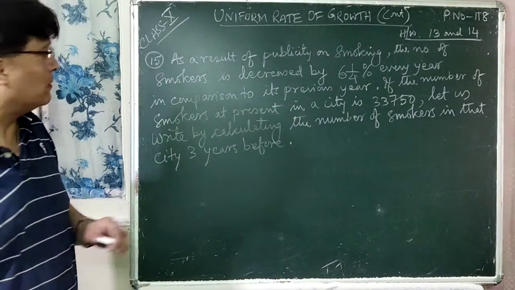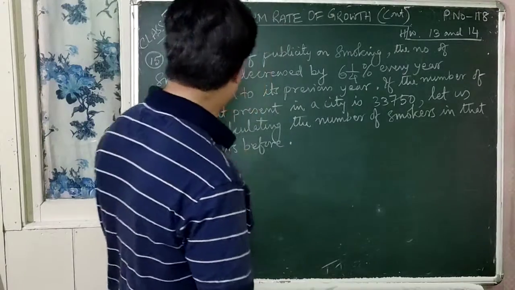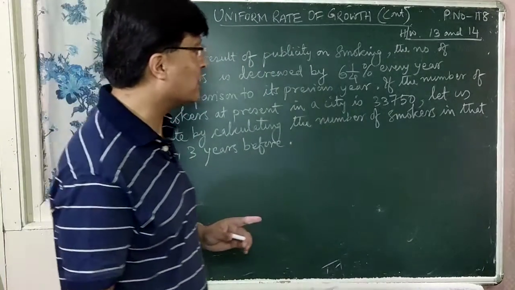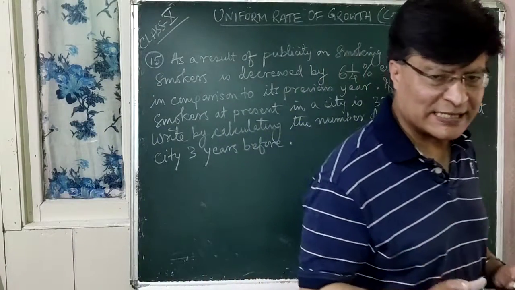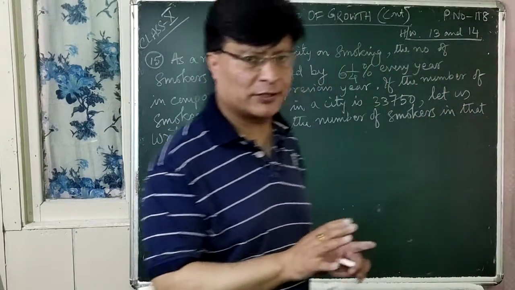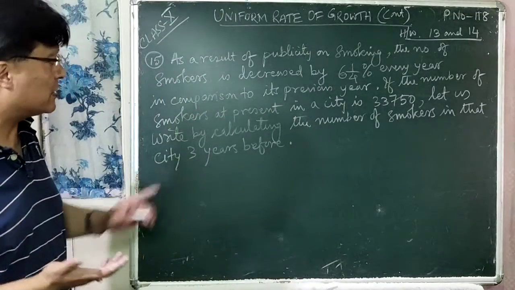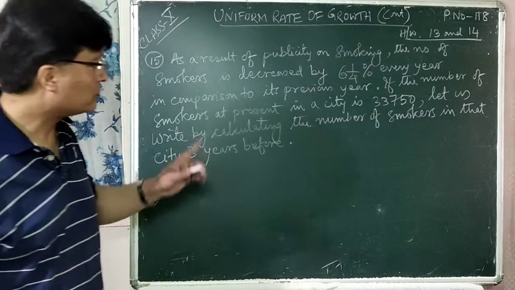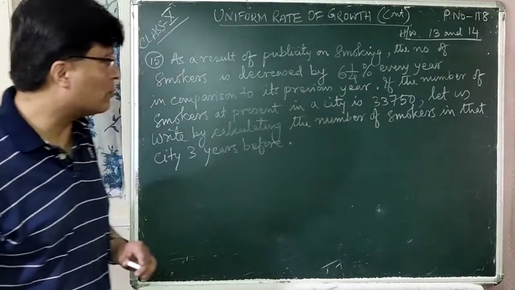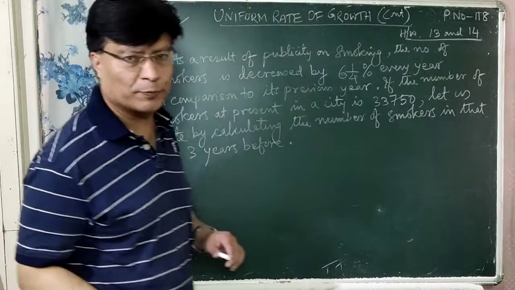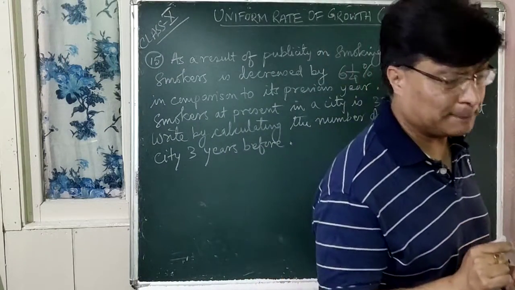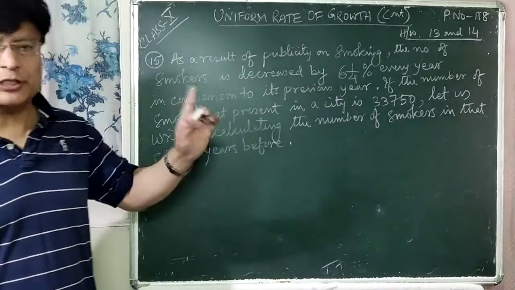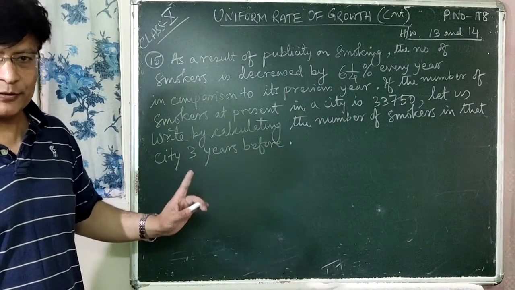Understood? So now, if the number of smokers at present in a city is 33,750, that is, the number of smokers at present in some city is 33,750. Is that clear? Now let us find by calculating the number of smokers in that city 3 years before. How many smokers were there 3 years ago, this has to be found. Did you understand the question?